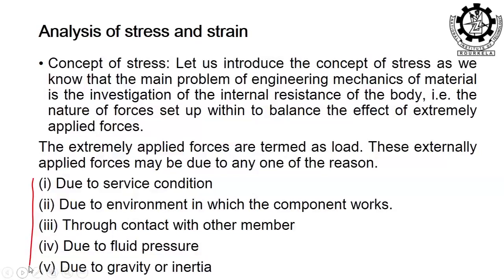Why environmental conditions matter, and how they affect the components: let us say I bought a car at Rourkela or some place in eastern India. There, the normal temperature of the environment is near about 30 or 32 degrees centigrade. On normal days it is 27 to 30, and in the summer it goes up to 35, or maximum 41 degrees centigrade.